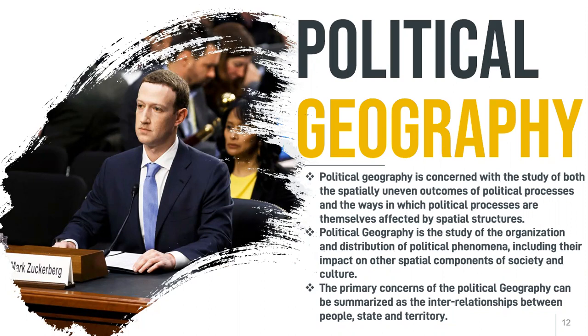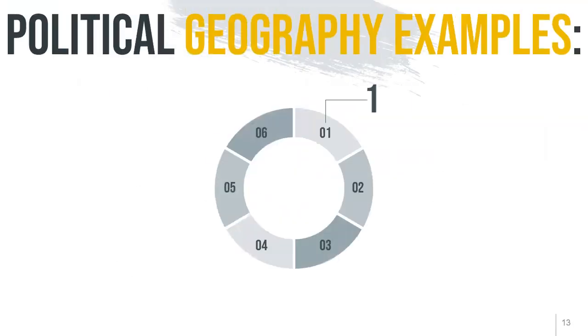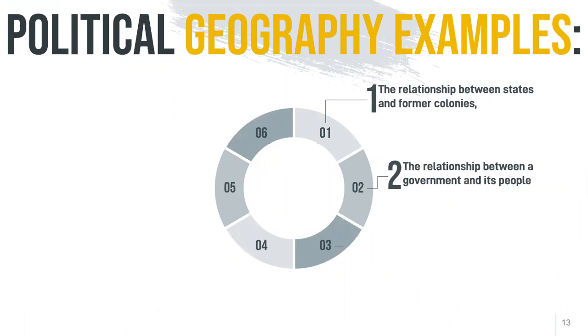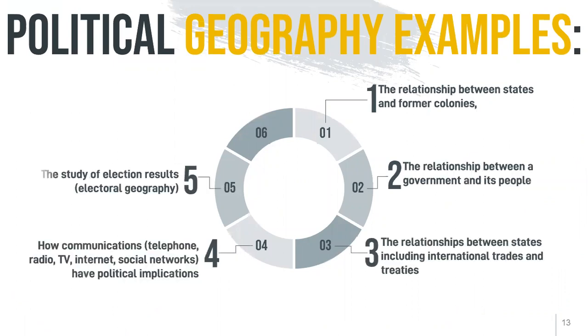The primary concern of political geography can be summarized as the interrelationship between people, state and territory. We will learn this in more depth and detail after this. I just want to give a glimpse of what political geography is.